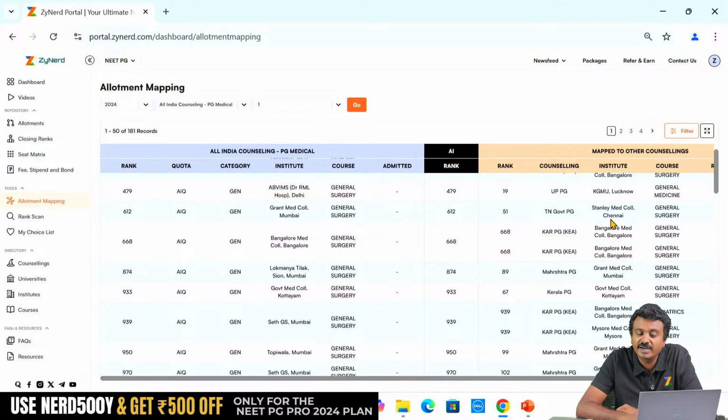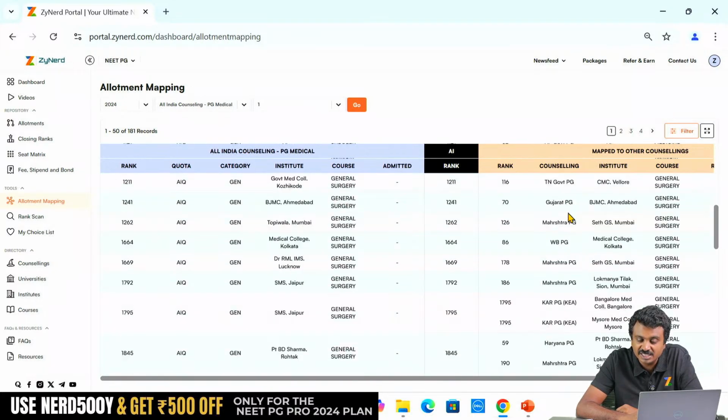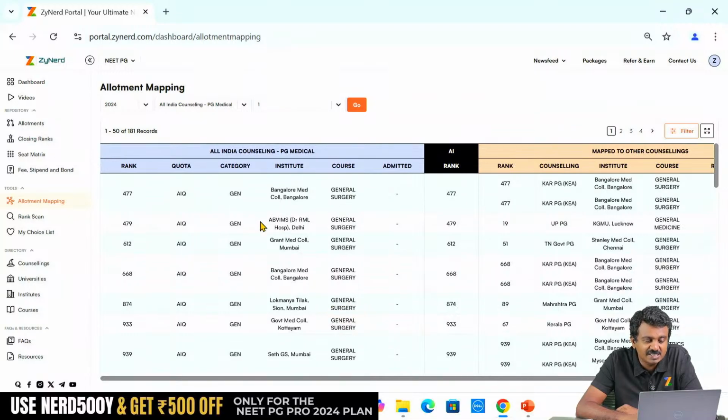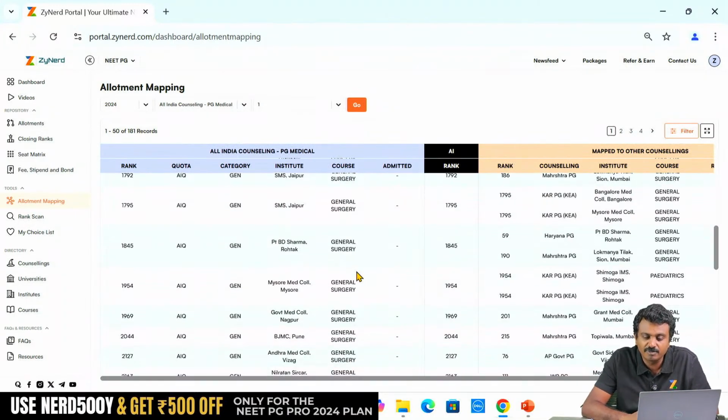Grant Medical College candidate has gone on to take up general surgery in Stanley. Similarly, these candidates might move on to these seats. The only possibility that might exist is these candidates. Will all of them move on? We don't know, but they may move on. That is what we get from this. We might be able to conclude from certain cases too.